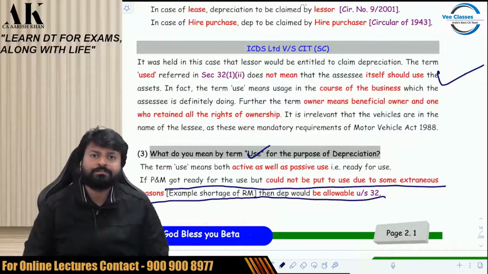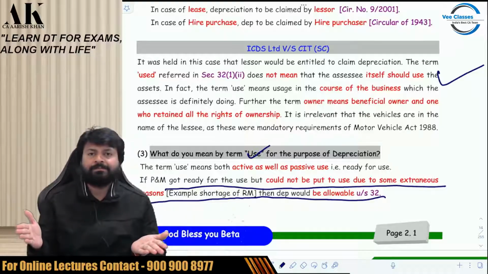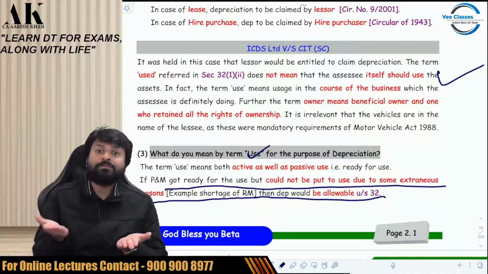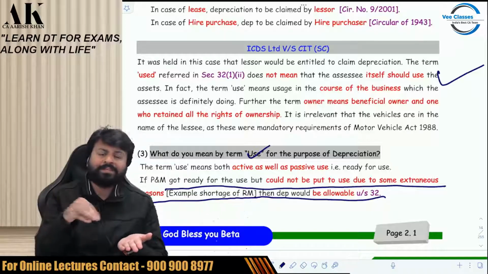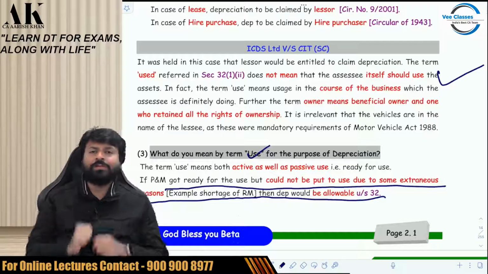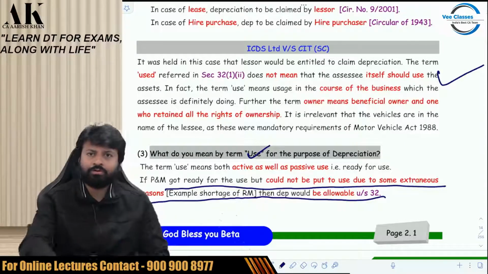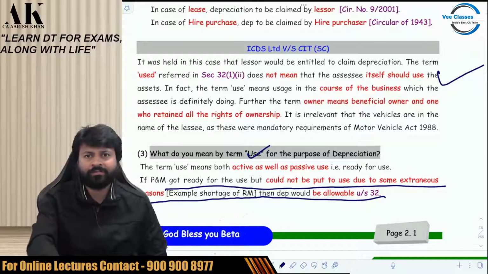It would be allowed. So use means what? Active as well as passive, both are use. Passive use means what? Which is ready for use for emergency purpose. Last but not least, if you cannot use a machinery because of extraneous reason, then the depreciation would be allowed to you. Okay, just go through it and then we'll go ahead with the next part.